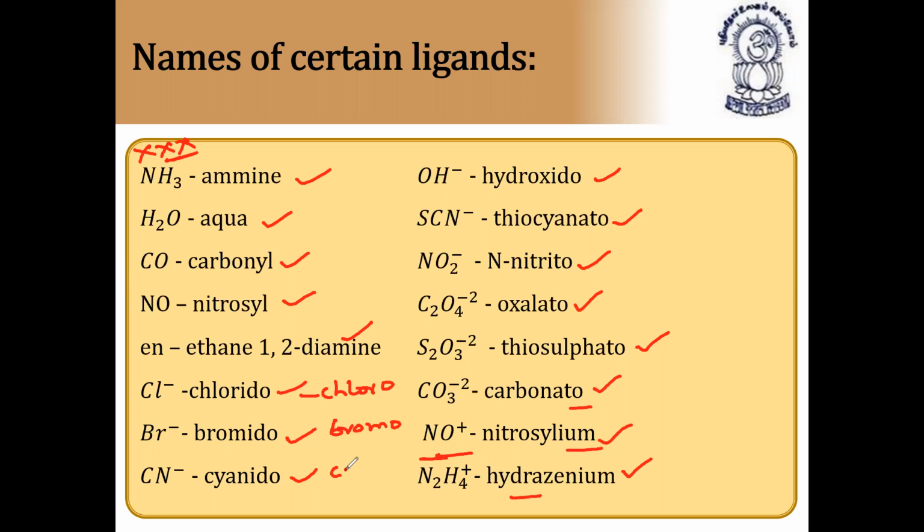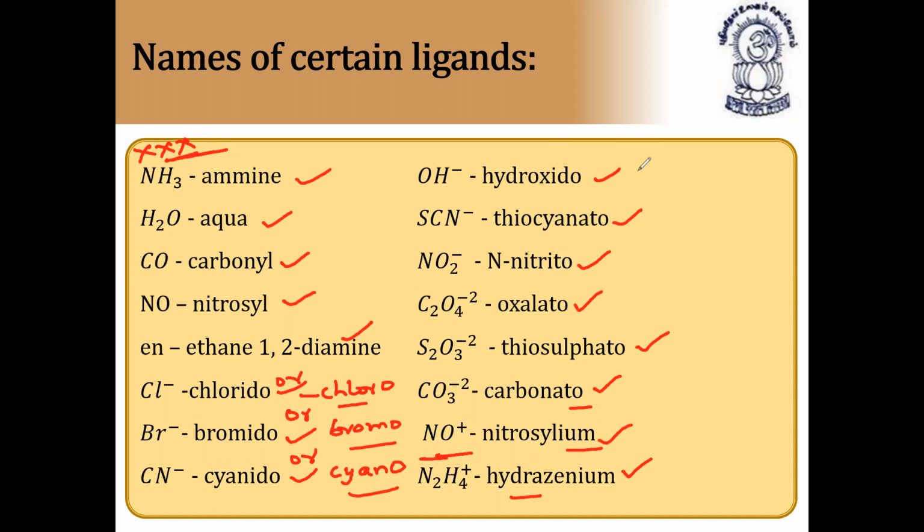For cyanido or cyno, as I told you, maybe you'll get confused. So I told in the previous session, in the same session, we have done chloro, I said. Even this is also correct, this is also correct. So anything you can write R, and R. So these are the ligand names. This is very, very important. Please note down, and you can see the ligand.